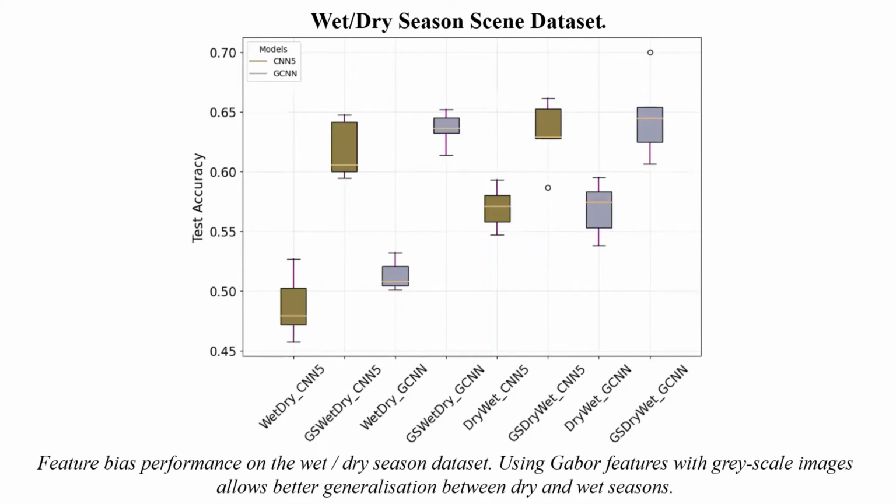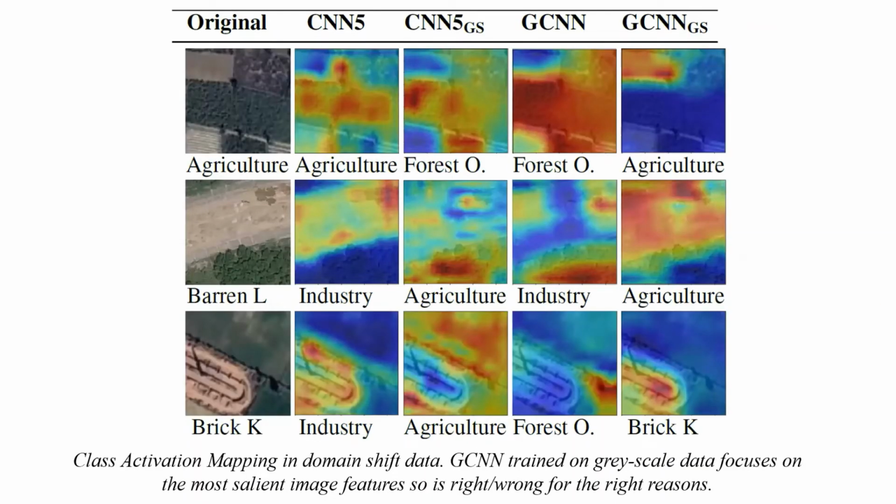Here we can see that there appears to be a greater resilience of the Gabor CNN when trained on the grayscale images, and we believe that this is because the feature bias focuses the model on more salient image features. By using class activation maps, we will show how the feature bias affects the model predictions of wet season data when trained on dry season, by shifting the focus to different parts of the image.